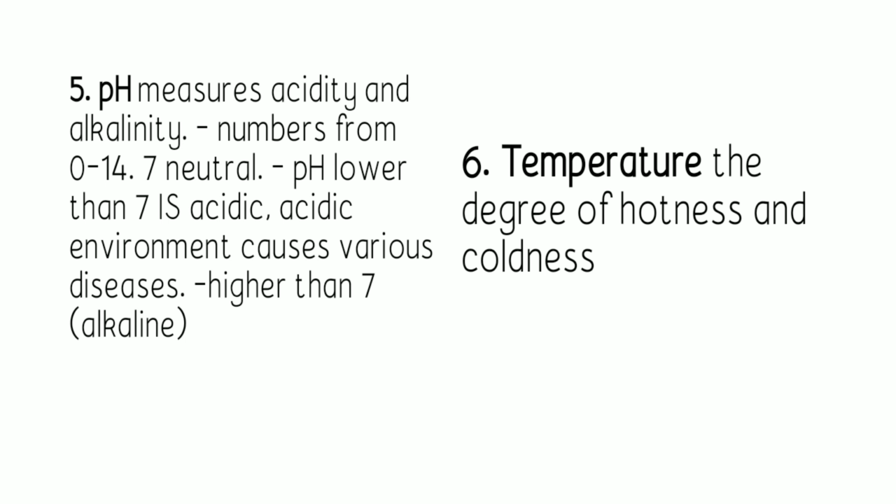Next, we have the pH measure. Okay, so class, take note pH should be written in a small letter p and capital letter H. Laging tatandaan yon. So ano ba yung pH measure? So pH measures the acidity and alkalinity. So we have numbers that range from 0 to 14, wherein 7 is the neutral. So pH lower than 7 is acidic, and pH higher than 7 is alkaline. Acidic has a sour taste, and alkaline has a bitter taste.